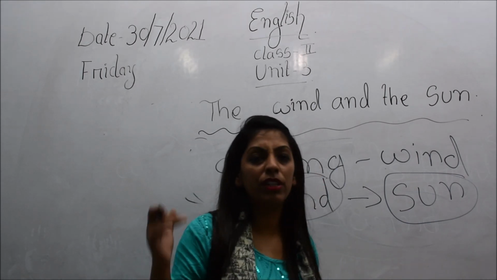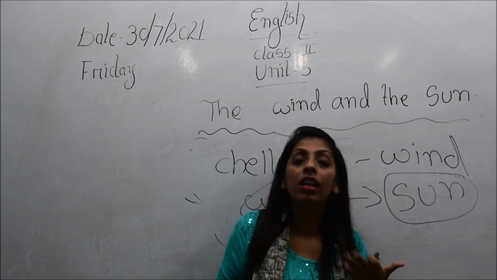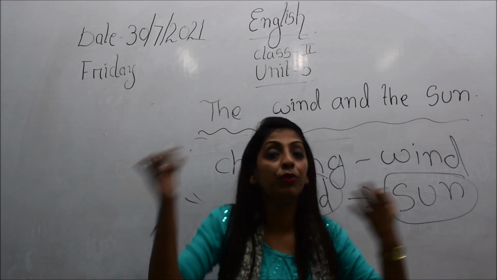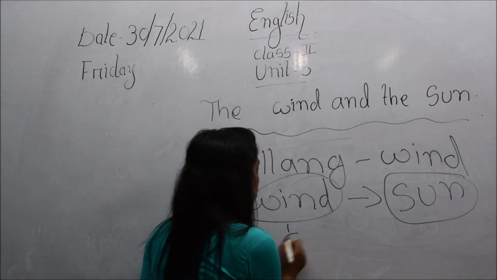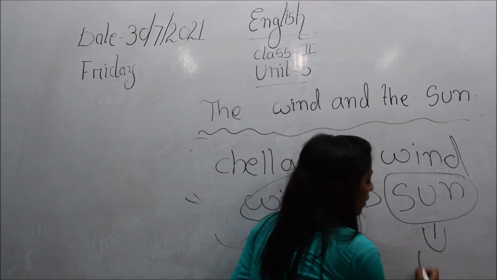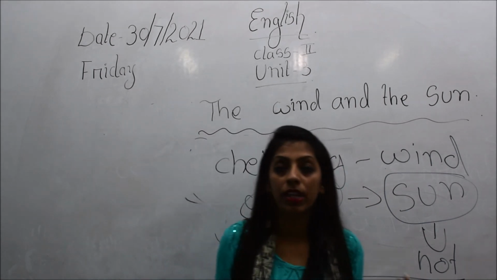So this is all about the story, children, and what we have learned is that whenever the sun shines brighter, what happens? We feel hot, due to the heat of the sun. And whenever the wind is blowing harder, what happens? We feel cold. We feel cold, and when the sun shines bright, we feel hot. So children, this is all about the story.